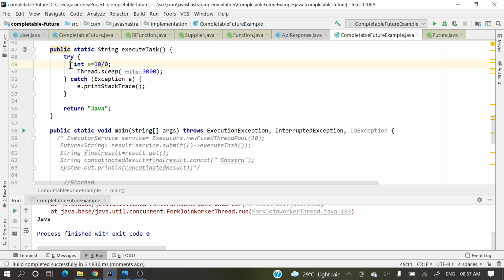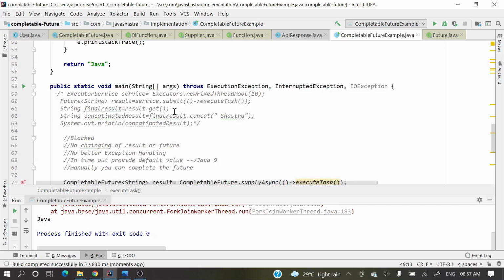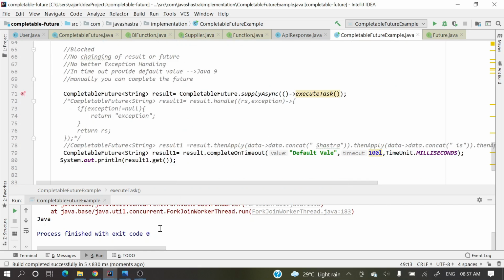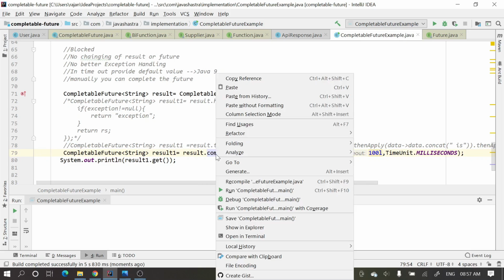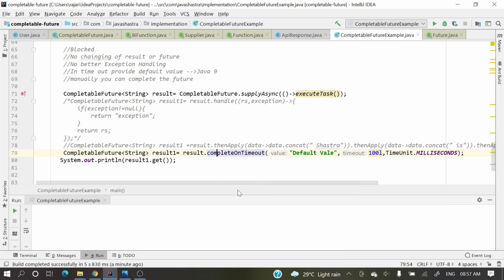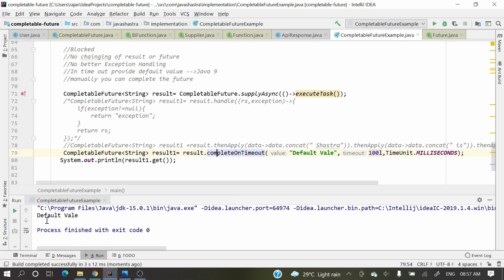Here is that problem. We are making that exception, no? So now let's run this one. Just see, default value is coming. Okay, so now let's provide 4000.